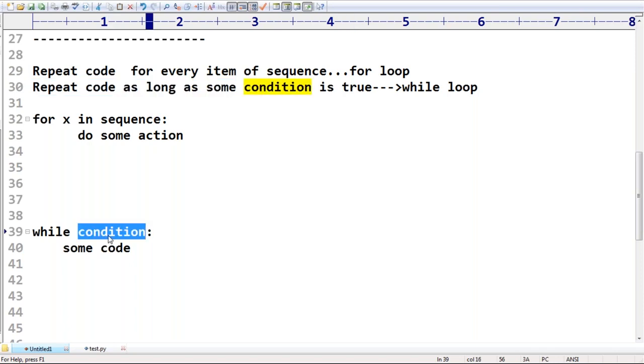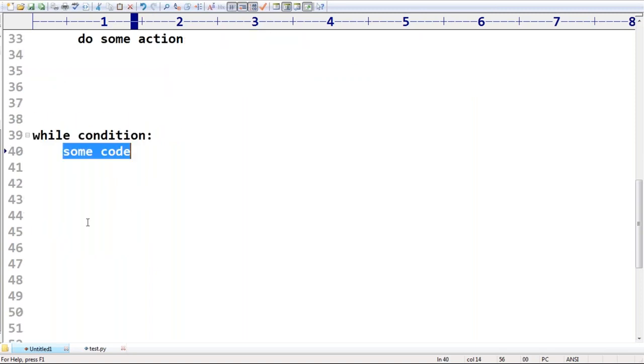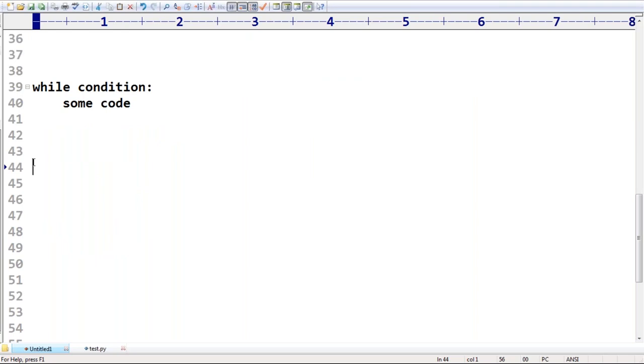Sometimes, as a fresher in an interview room, you may be asked how many types of loops are possible in Python. Only two types, sir: for loop and while loop. When should we go for the for loop, and when for the while loop? If I want to do certain activity for every element present in a given sequence, go for the for loop. As long as some condition is true, I want to run certain code, go for the while loop. Clear? Okay, that's all.